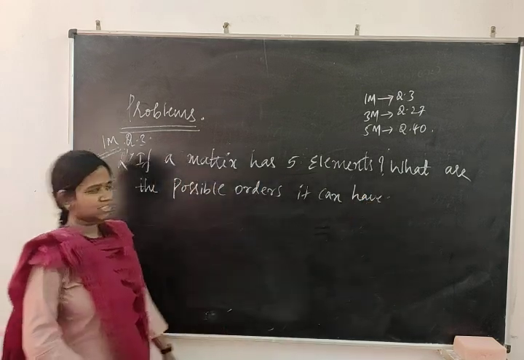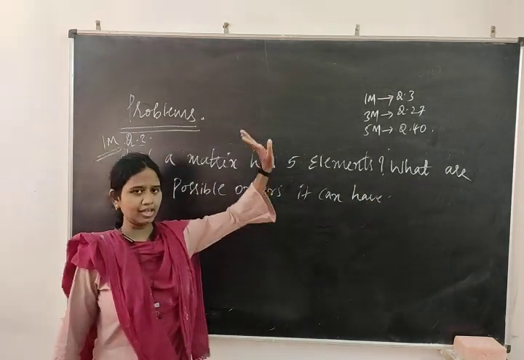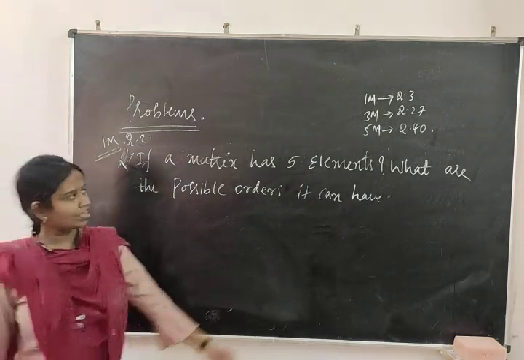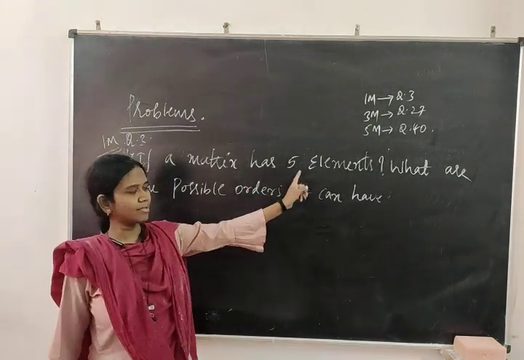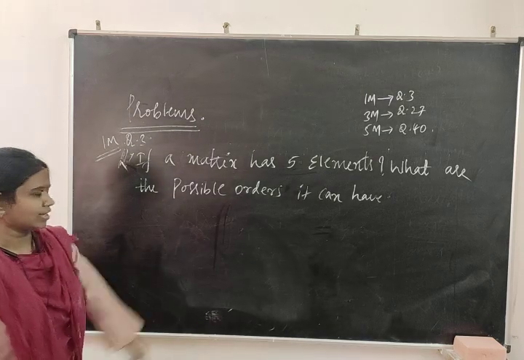It's like the previous question itself, but I have changed the number of elements. Now, multiplying which two numbers are you going to get 5? Those possibilities you are going to write.